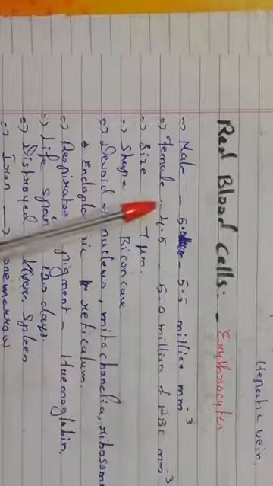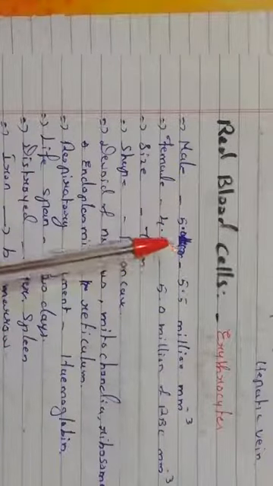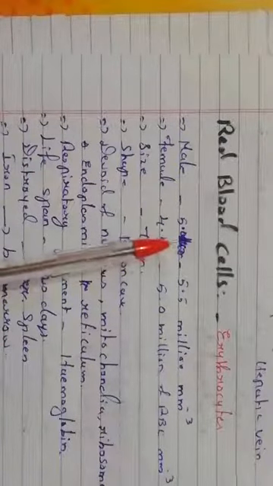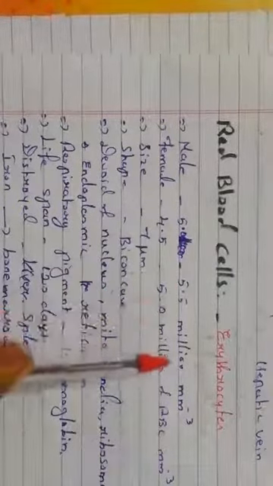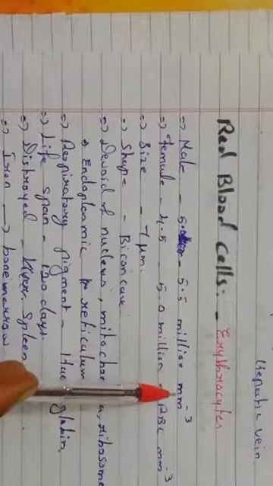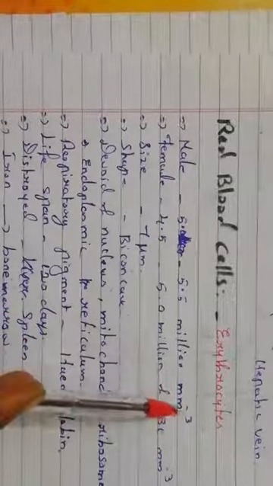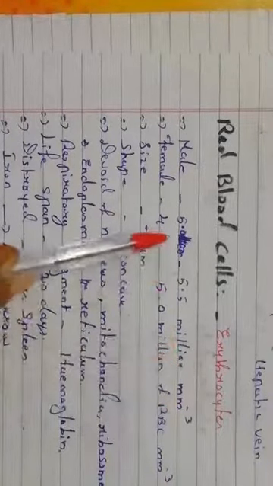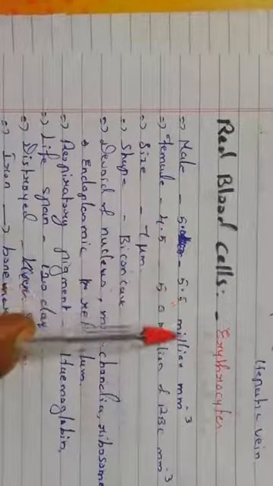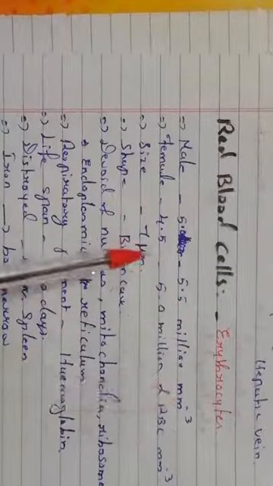First, the range of erythrocytes, how much is present inside the body. For an adult male, 5 to 5.5 million erythrocytes or RBC per cubic millimeter.